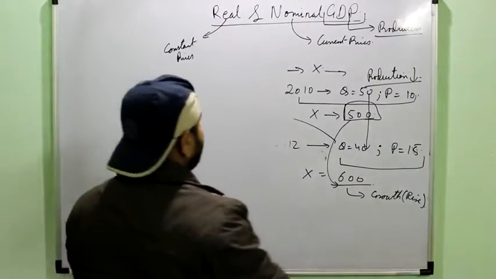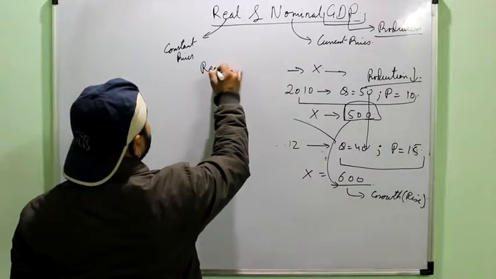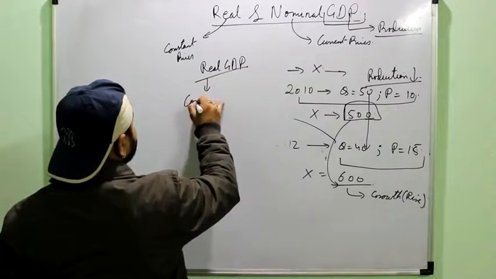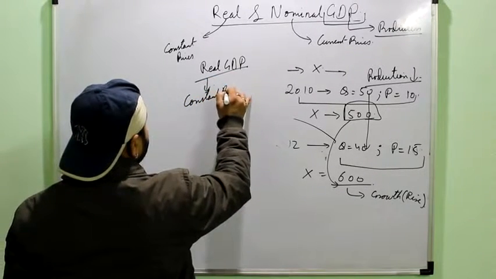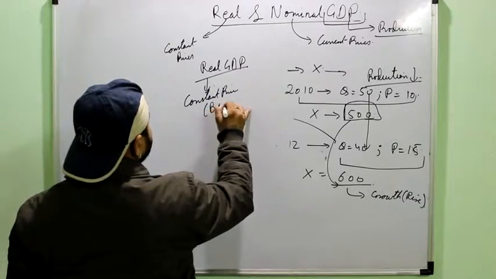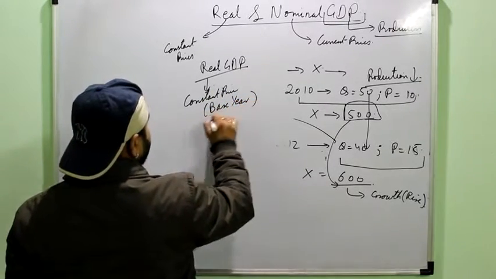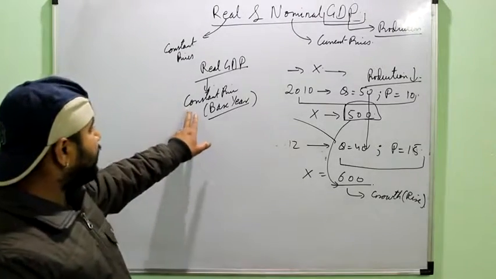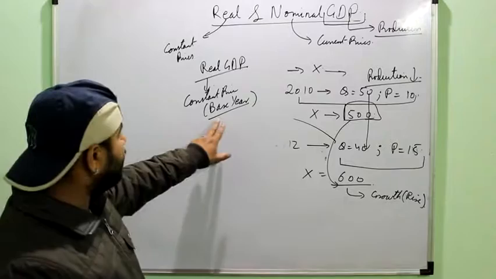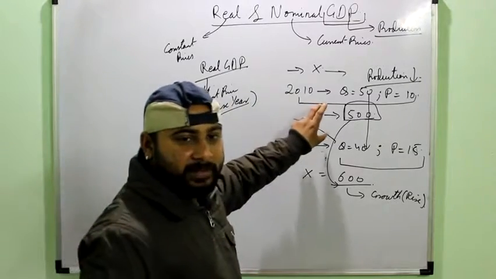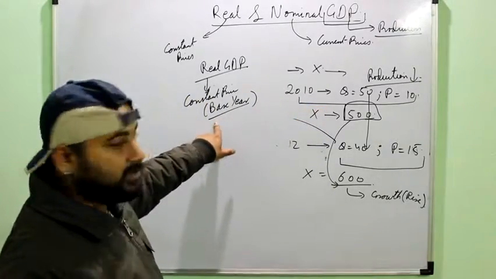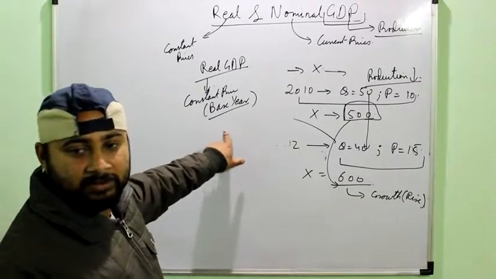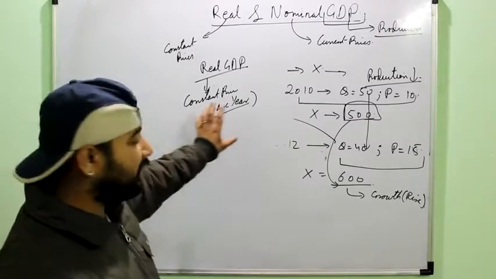Just let it be the same example. When we talk about the real GDP, what we do is we calculate it at the constant price or at the base year price. This term base year you must have done in class 11 in index numbers. Base year is a year which is marked as the base for the calculation of GDP in an economy, and it is a year which doesn't have any unfortunate losses or any abnormal or supernormal gains. It is a normal working year in the economy.